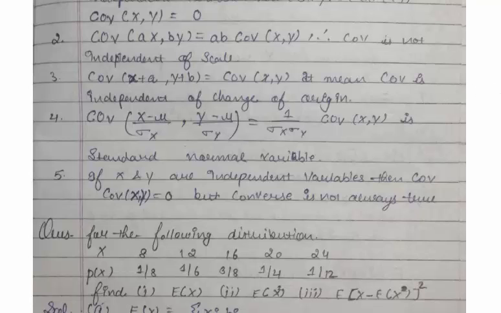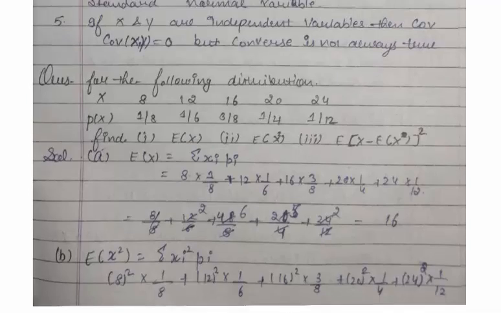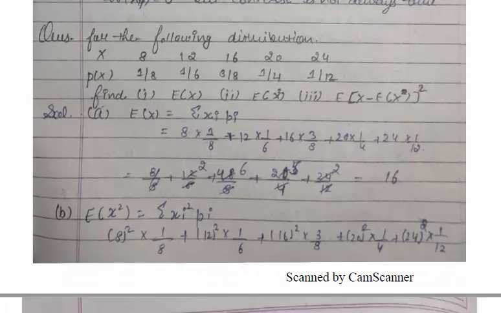Now if x and y are independent, then the value of covariance is 0. Now we discuss some numerical problems based upon the expectation. First, values of x are given, and values of p(x) are given. That means x is a discrete random variable because values are given at particular points. Also probabilities are given at particular points.